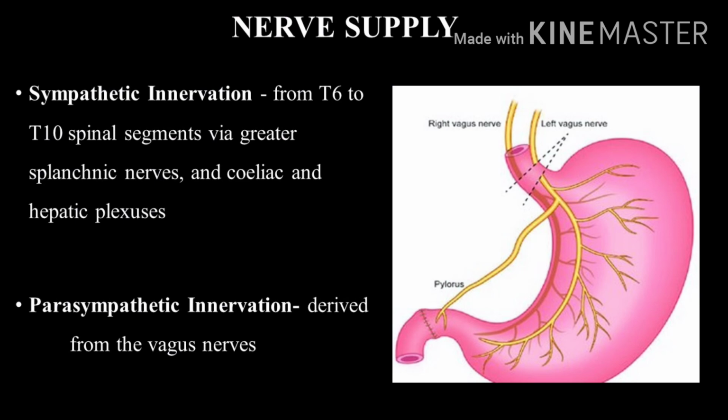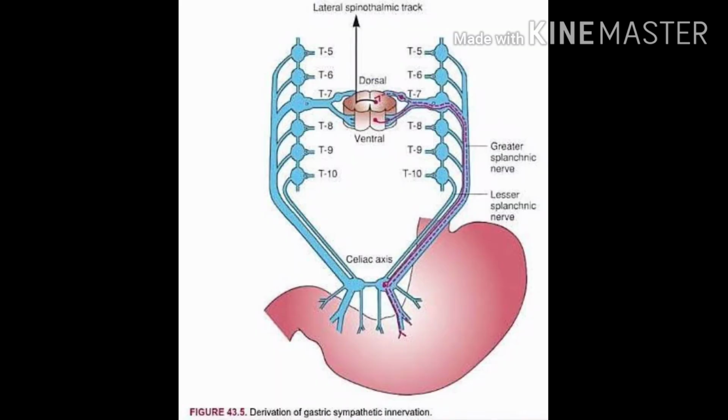The stomach has both sympathetic and parasympathetic innervation. Sympathetic innervation. The sympathetic fibers are derived from the 6th thoracic spinal segment to the 10th thoracic spinal segment via the greater splanchnic nerves and the celiac and hepatic plexus.